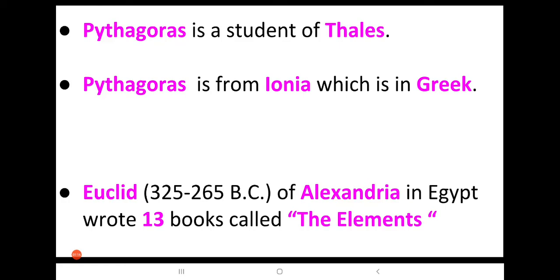Pythagoras was a student of Thales. Pythagoras is from Ionia, which is in Greece. So Pythagoras is a Greek mathematician, and he gave the proof for the Pythagoras theorem.